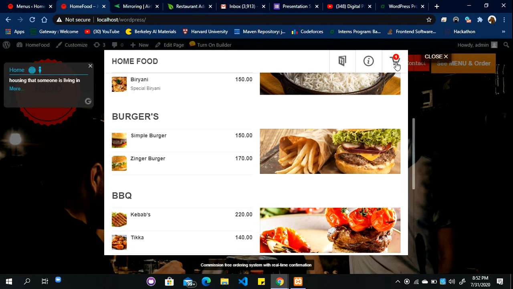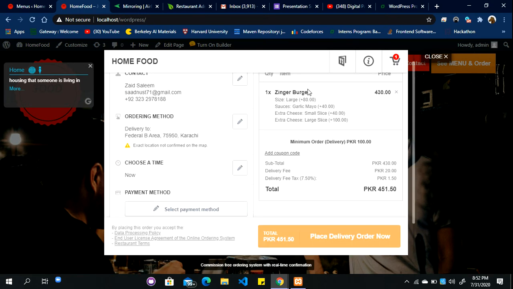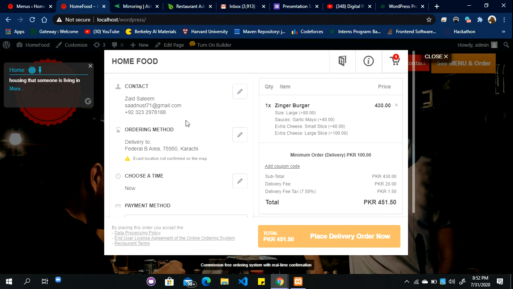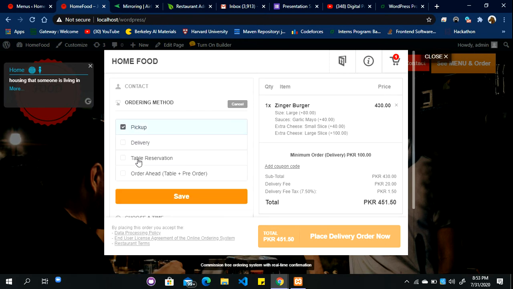When the customer adds to the cart, they fill in the formalities like name and ordering method. We have different order types: pickup, delivery, table reservation, and advance order. The customer can place an order before they arrive, so that when they arrive the food is ready, which reduces the serving time.